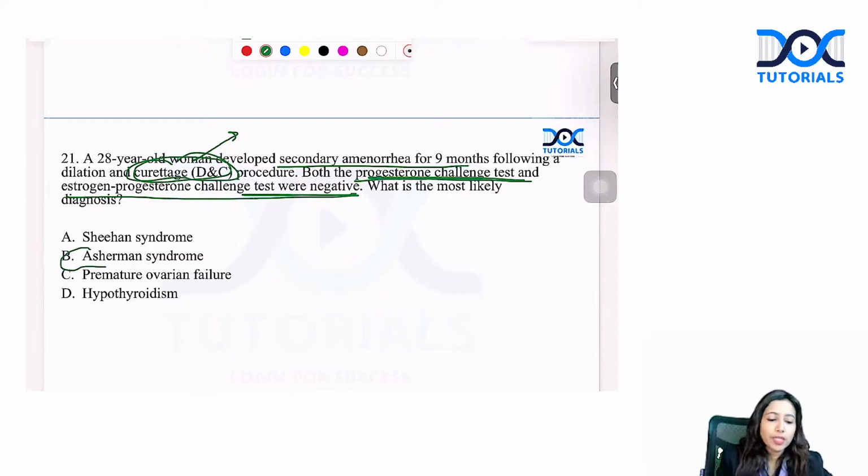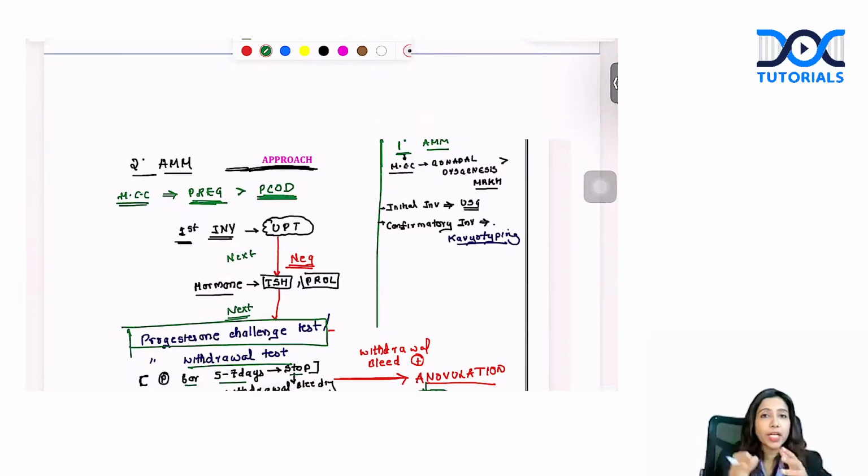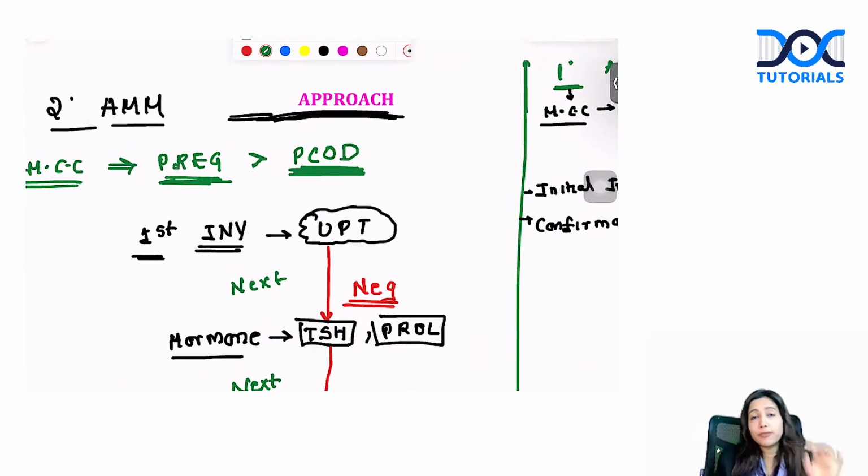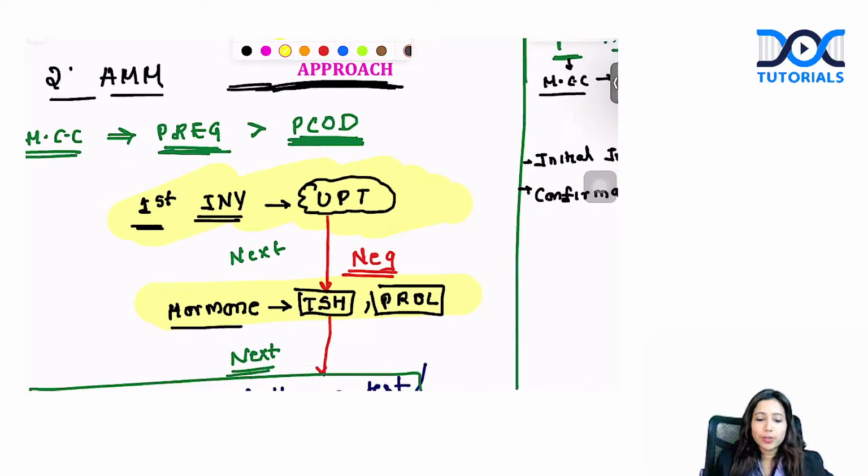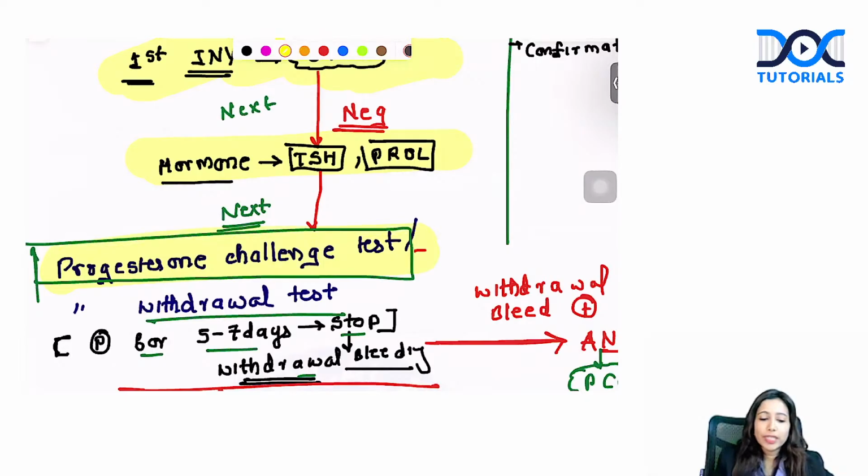Yes, all of you are correct. It is Asherman syndrome. How to identify or how to go ahead in a stepwise manner for any patient that comes to you with secondary amenorrhea. Suppose a patient comes to me for secondary amenorrhea, the first and foremost thing to rule out is pregnancy. You will do a urine pregnancy test. UPT is negative. In that scenario, we usually proceed with hormonal testing, that is TSH and prolactin. Majority of the time, this option is not given in the question. They then proceed with the next step. What is the next step? You give the patient progesterone. You give progesterone for 5 to 7 days.